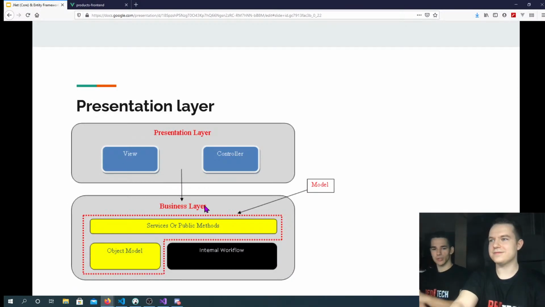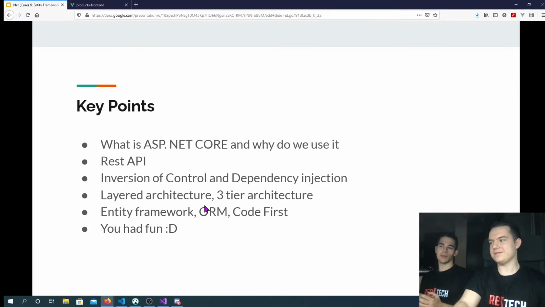Let's go back to the presentation. Just so you know, this is everything. We wanted to highlight some key points. After today, we would like for you to know what ASP.NET Core is and why we use it. We would like you to know what a REST API is and how to start making one. We would like you to learn what inversion of control and dependency injection are. Those are two super important topics. And the layered architecture or the three-tier architecture, what Entity Framework is and how we use it, and the code first way.